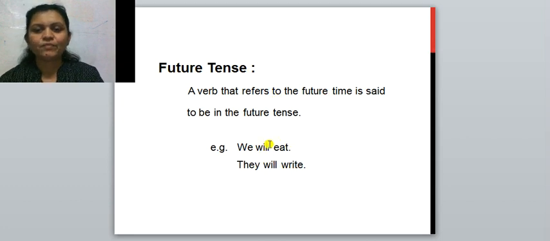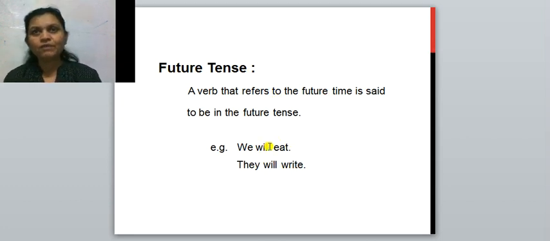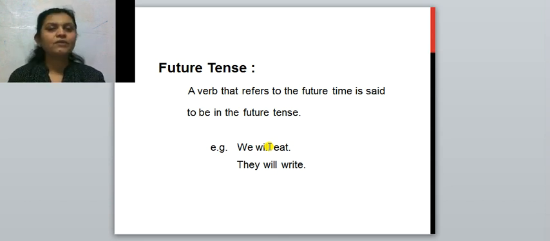Okay, means what you have to remember? In present tense, verb refers to the present time. In past tense, verb refers to the past time. And in future tense, verb refers to the future time.